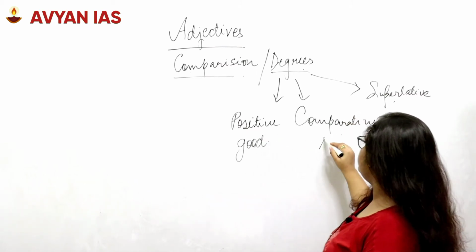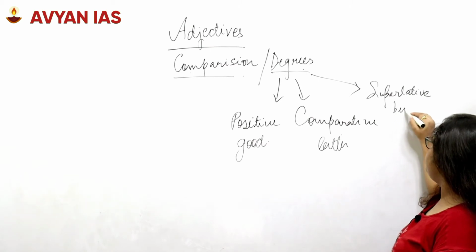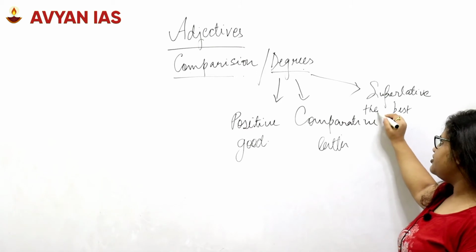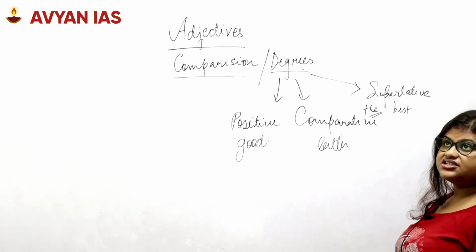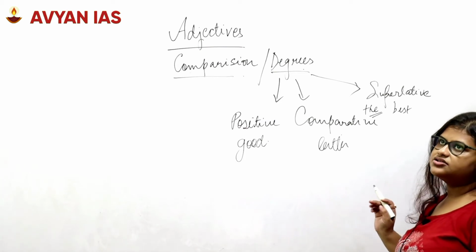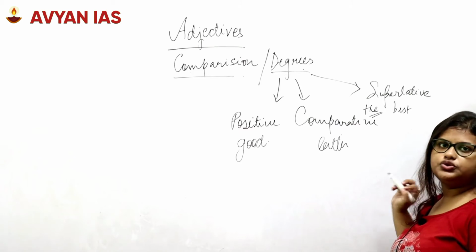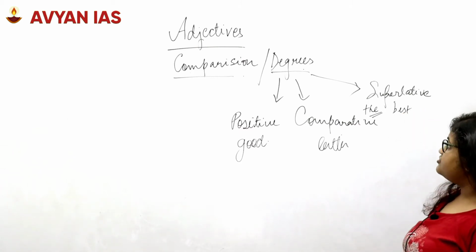The comparative would be better, and the superlative would be the best. Before using superlative degrees, we generally use the article the. We say she is the best in her class, or this is the sweetest mango that you can get in the market. So these are the superlative degrees.